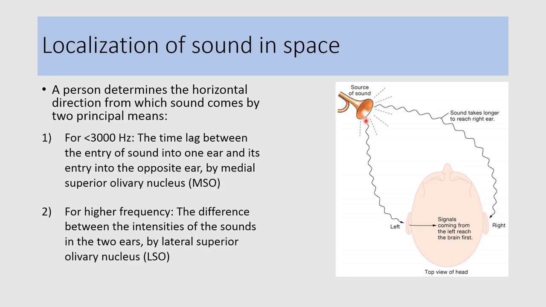For high frequency sounds, the difference between the intensity of the sound in the two ears is detected by the lateral superior olivary nucleus, which provides information about the localization of the sound in space.